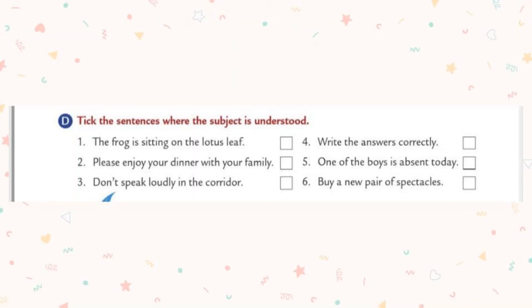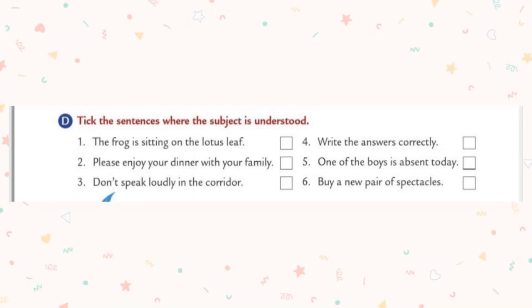So this is also we have understood the subject. So put a tick mark on the fourth one. Let's move to the fifth one. One of the boys is absent today. So we know very well the subject, but this is not a command or request sentence. So no need to do anything. Just leave the box empty.